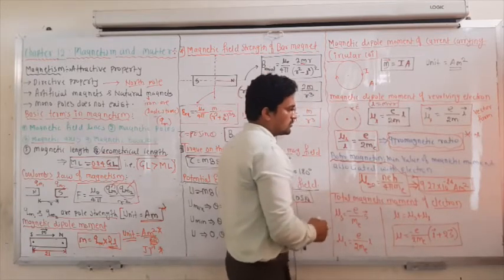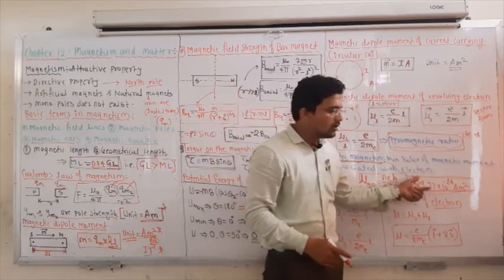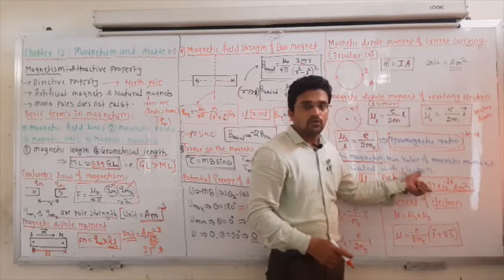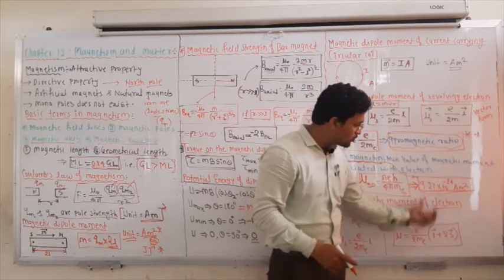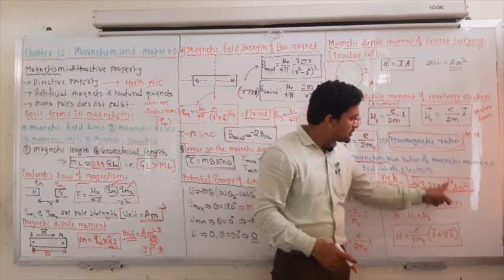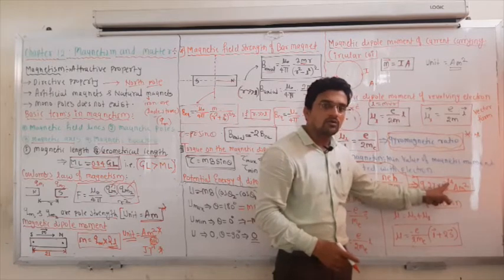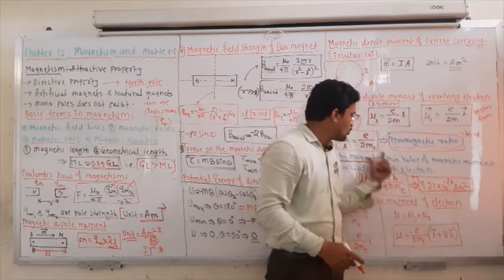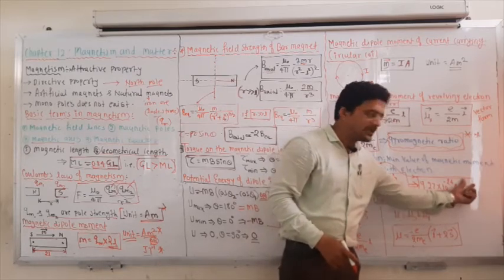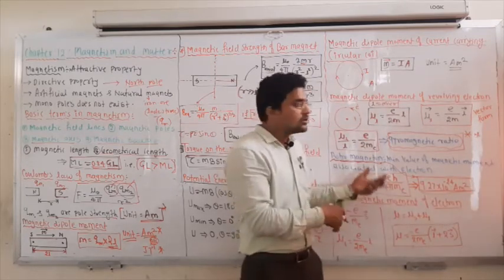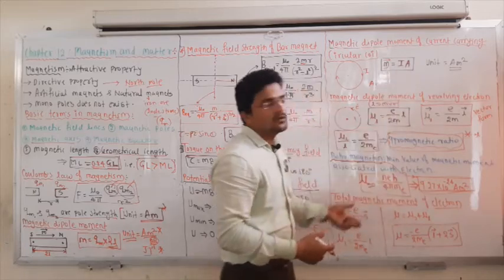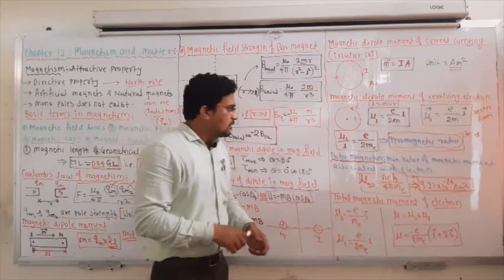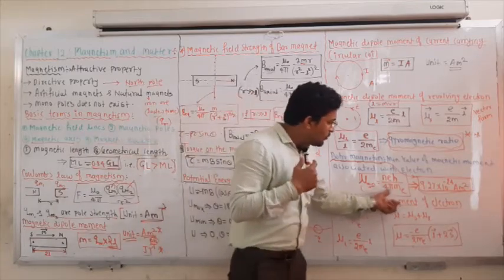So sometimes this value can be asked. Write down, you may be asked: the Bohr magneton value is. They will give you so many options. In that they will change 10 to the power of minus 24, 10 to the power of minus 10, or something else. So this is the exact value. And the Bohr magneton has the unit ampere meter square, because it is a magnetic moment. So magnetic moment in any case, the unit is the same, ampere meter square.